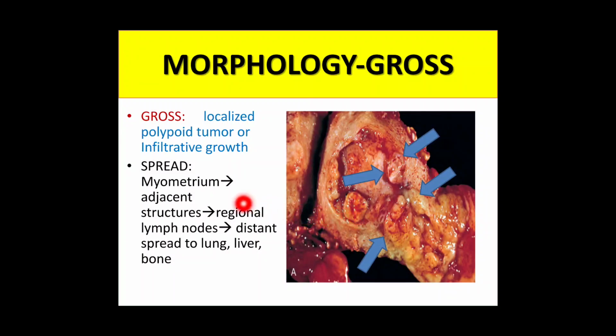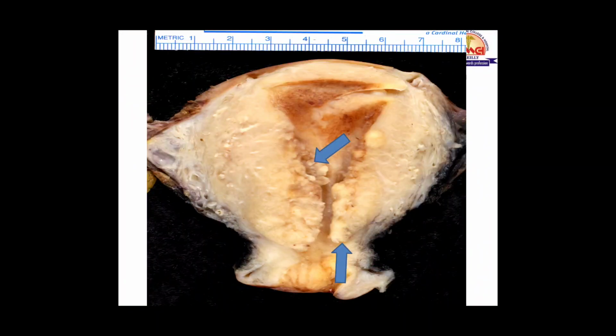As the tumor grows, it spreads from the endometrium to the myometrium, then to the adjacent structures, then to regional lymph nodes, and ultimately to distant sites like lung, liver, and bone. So there are two patterns of growth. First is polypoidal or exophytic growth, and second is infiltrative growth.